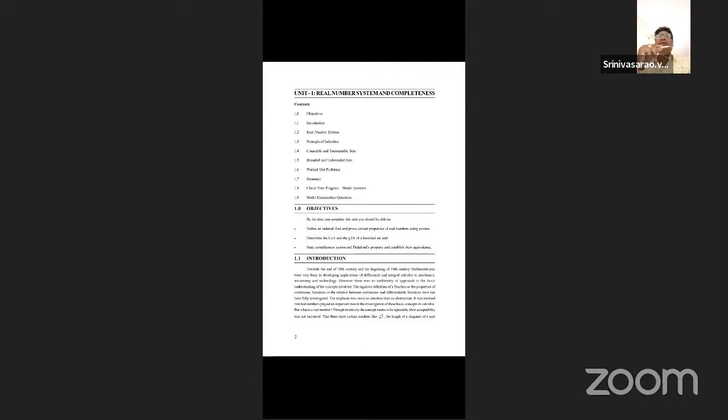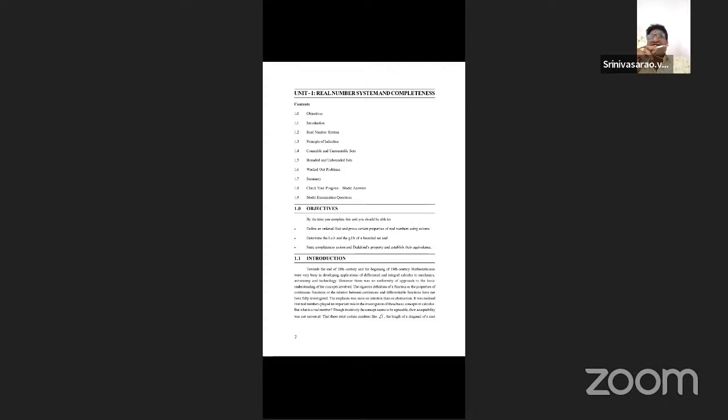Binary operation means a binary sign or binary composition; these are all similar names. What are the binary operations? The usual or ordinary operations are addition, subtraction, multiplication, and division. These are all binary operations.